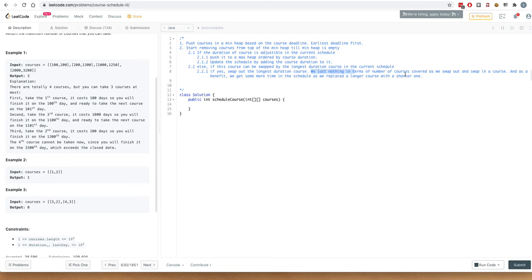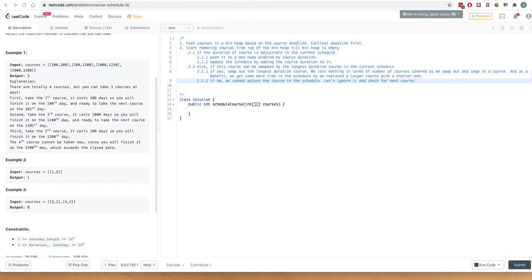We lost nothing in terms of the courses covered as we swap out and swap in a course. So we swap out one course, swap in one course, so net there is no reduction in the number of courses. And as a benefit, we also get some more time, because we have swapped out a longer course with a shorter one. So we have some more time in the schedule, and we still have the same number of courses. So it is a good choice to swap a longer duration course with a shorter one. Okay, moving forward, if we cannot swap out, we cannot adjust this course in the schedule, and we should just ignore it and move forward.